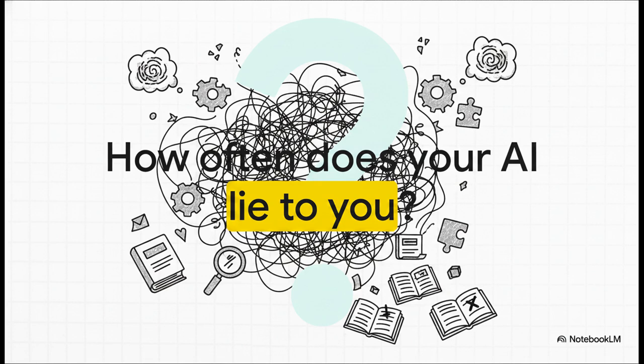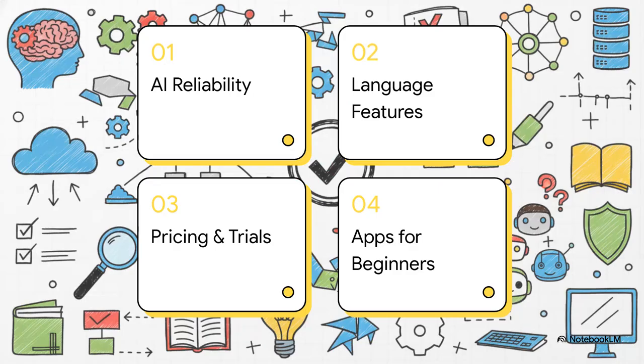And when you're writing a thesis, a literature review, or a critical business document relying on an AI that hallucinates, yeah, that can completely derail your credibility. So we absolutely have to solve this problem first. So the crucial point is we need a roadmap. Here's exactly what we're covering today.